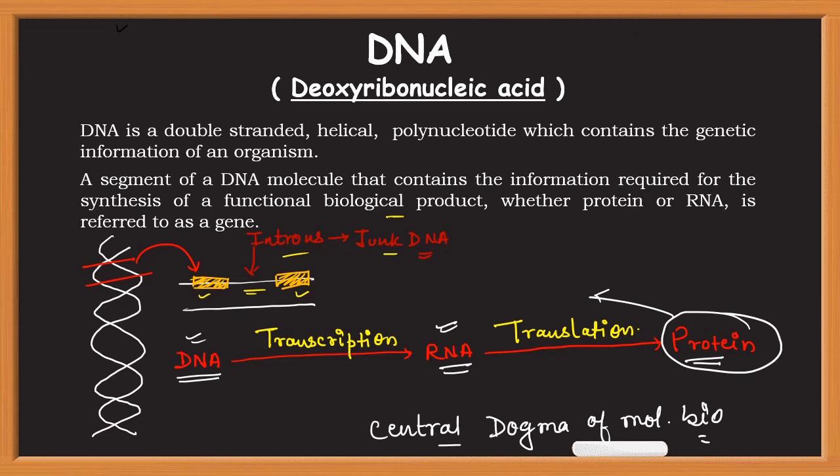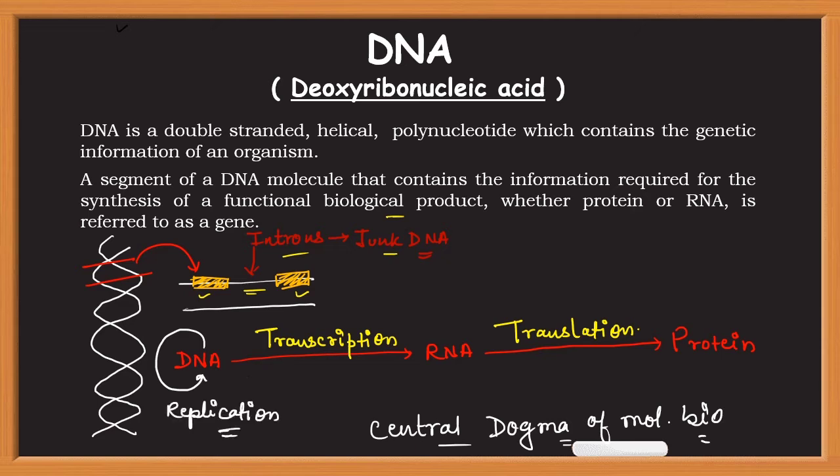According to the central dogma of molecular biology, the information contained in DNA always flows in this direction, that is from DNA to RNA, then to protein. And once the protein is formed, the information cannot flow back to DNA or RNA. That is, a protein cannot be converted back to RNA or back to DNA. However, DNA can form another DNA molecule by a process called replication. So it is a process by which a DNA molecule can be replicated. Or even RNA can be converted to DNA, that is cDNA, by a process called reverse transcription.